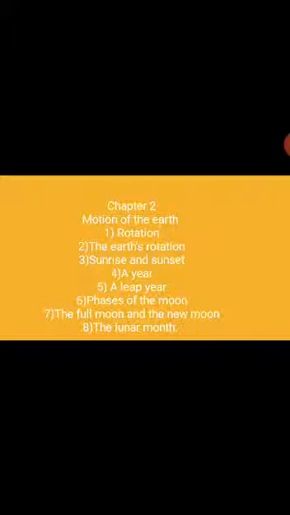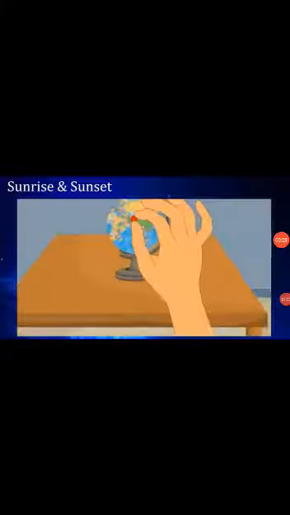So in the previous video we have completed our second chapter, Motion of the Earth, two points: rotation and the Earth's rotation, right? So in this video we are going to learn about sunrise and sunset. So let's start a new point. So now students, let's learn about sunrise and sunset. Okay?